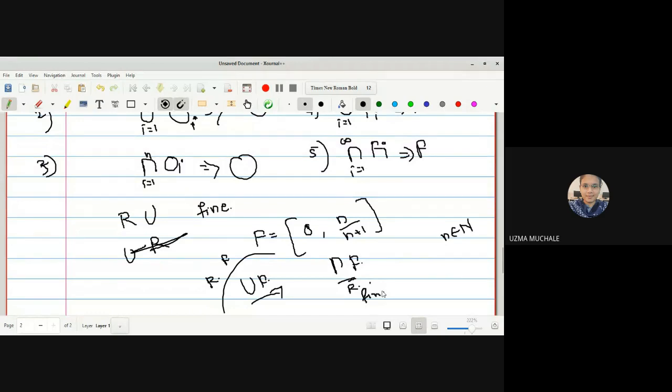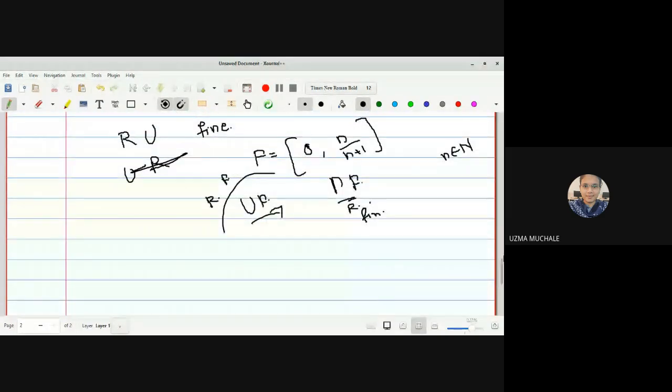This will be homework. I hope you will do it. Those who want to do the homework, write this down: F is equal to the closed interval 0 to 1 upon n plus 1, where n is in the natural numbers. You have to find the arbitrary union, arbitrary intersection, finite union, and finite intersection. And you have to tell me for which condition it is a counter example, or for which it is an example.